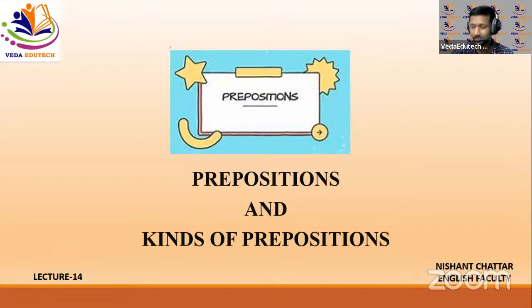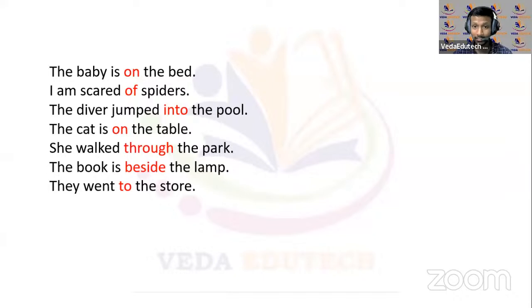Now, let me just share you those sentences here. Okay, read these sentences. Okay, I'll give you a moment. एक बार आप पढ़िएगा ये sentence को, and then we can move forward there. Okay, great. We'll together read that. The baby is on the bed. I am scared of spiders. The tiger jumped into the pool. The cat is on the table. Okay, she walked through the park. The book is beside the lamp. They went to the store.